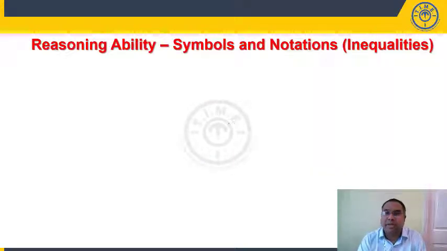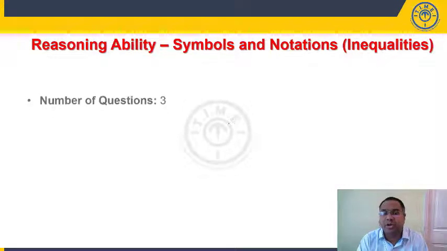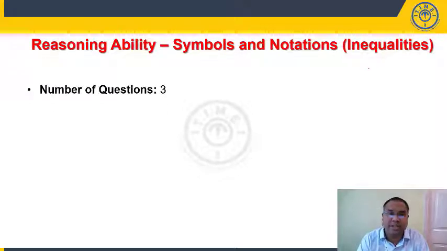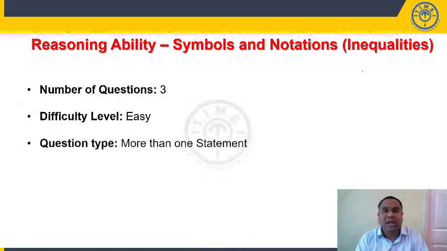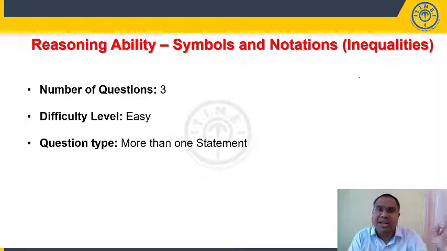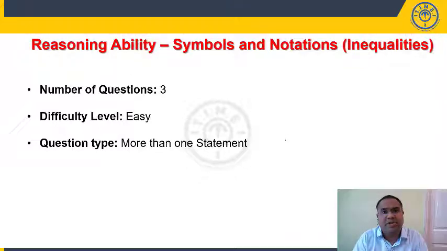Let us look at symbols notations or inequalities questions. We have a total of 3 questions from symbols notations. The difficulty level of these questions is very easy. They are standard format questions. These questions were asked in recent bank exams in the last 2 to 3 years. No new question type was asked. More than one statement was present here, but the questions were easy.